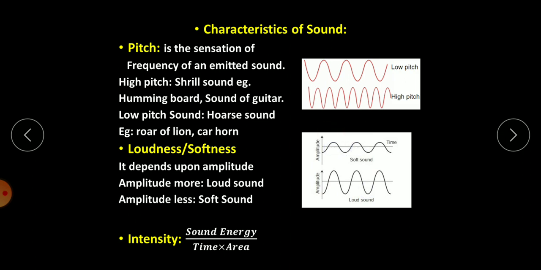Now, intensity of a sound. Intensity of a sound is how strong the sound is. We can calculate it with the help of the simplest formula at this point of time. We will understand intensity at a higher level later. At a straightforward level, intensity is sound energy upon time consumed into area. What is the area of that instrument where the sound is being reflected, and the time consumed upon sound energy, so that we can calculate intensity of a sound.